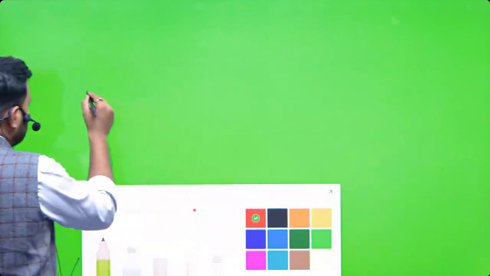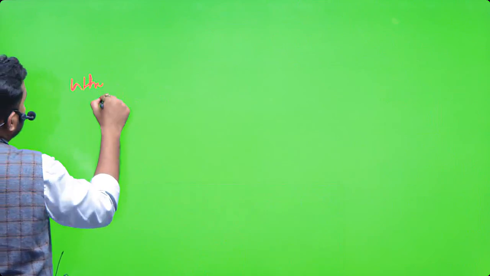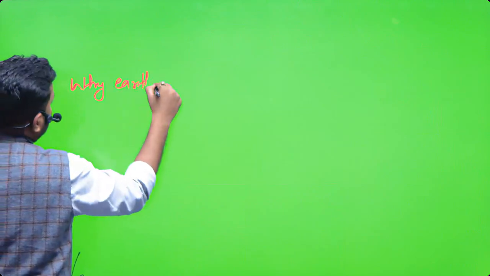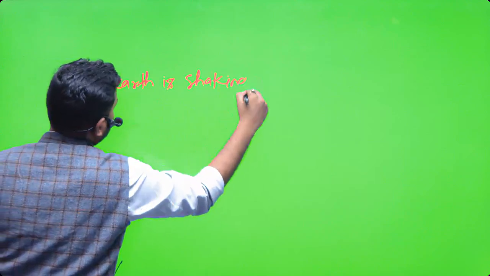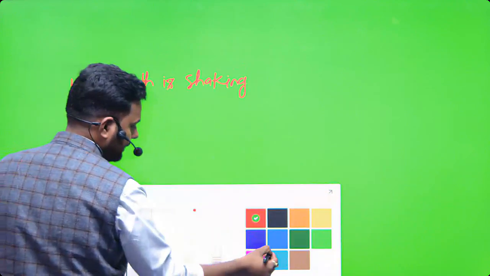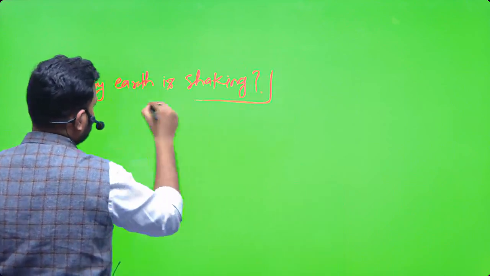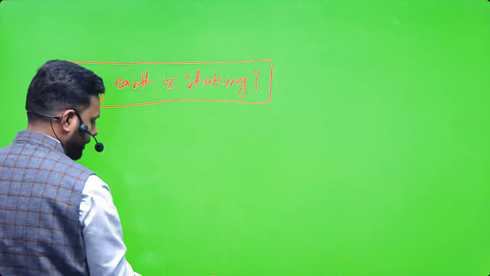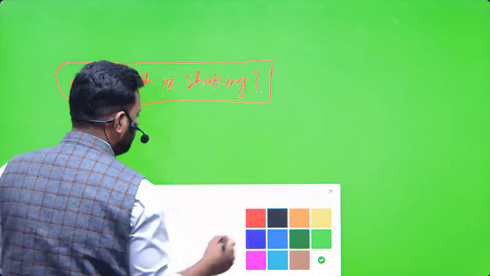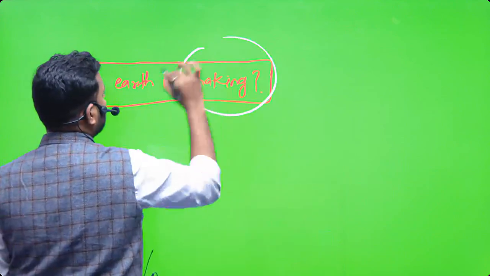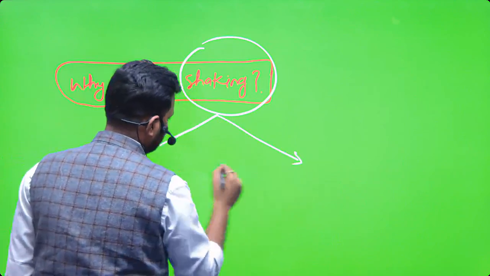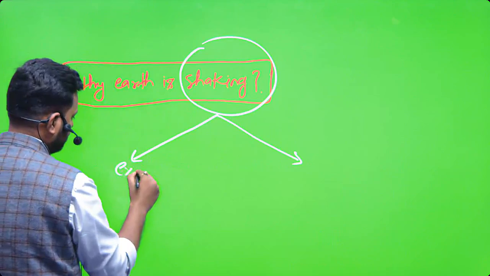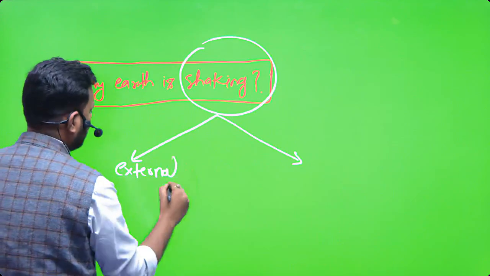And then the question will arise, why is the earth shaking? Earth is shaking because of two factors. One factor is the external factor.